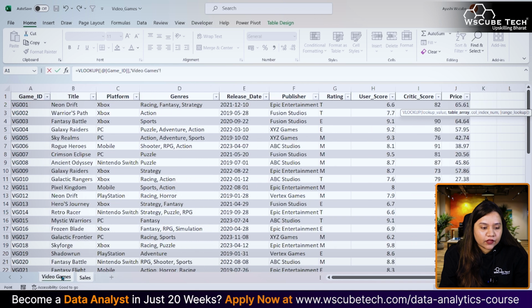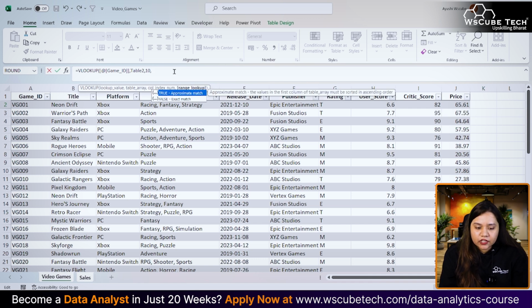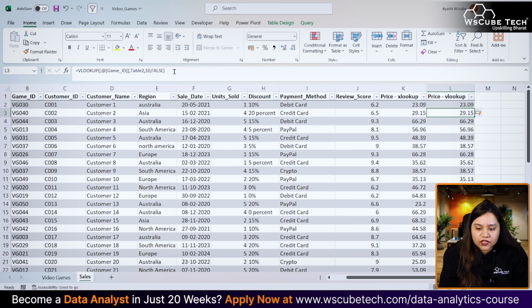The table array would be our video games table, comma. The third thing it is asking for is the column index that you want. In this table, I think it's the 10th column where our price is mentioned. So let's write 10 here, and comma. Do you want the exact match or the approximate match? I want the exact match, so I'll mention FALSE. And here again we'll have the very same prices by using VLOOKUP.